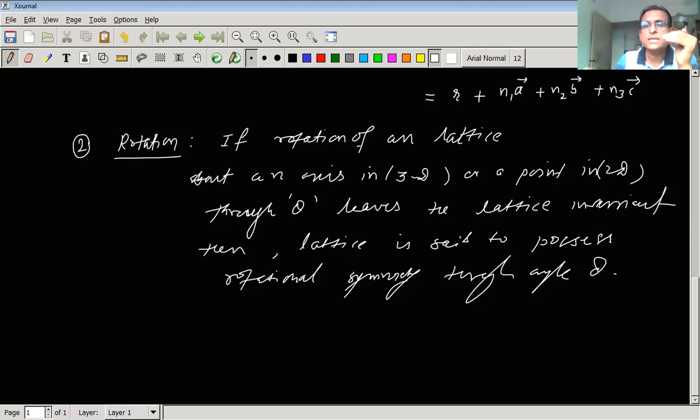Let us discuss how. First of all, all bodies will remain invariant when they are rotated through an angle of 2 pi. The rotation of a body about an axis or about a point through an angle of 2 pi will keep the body unchanged.